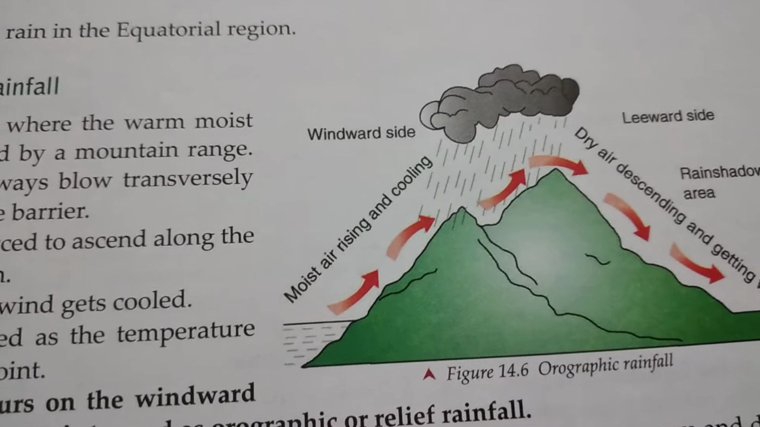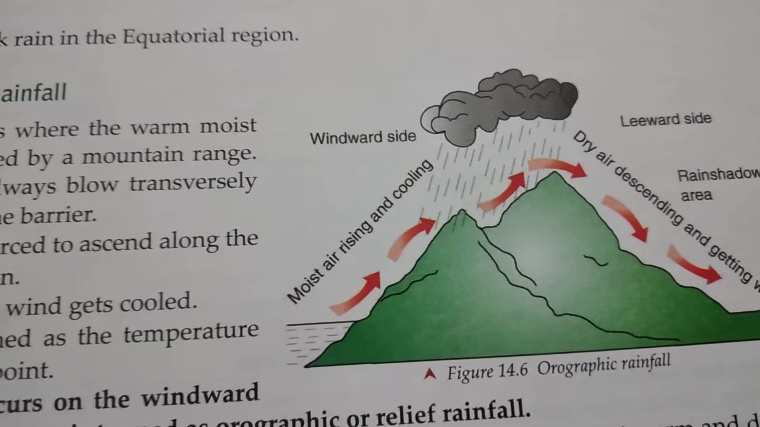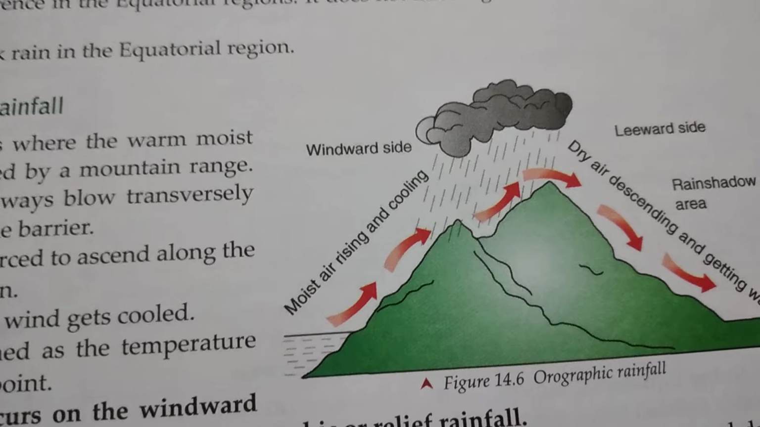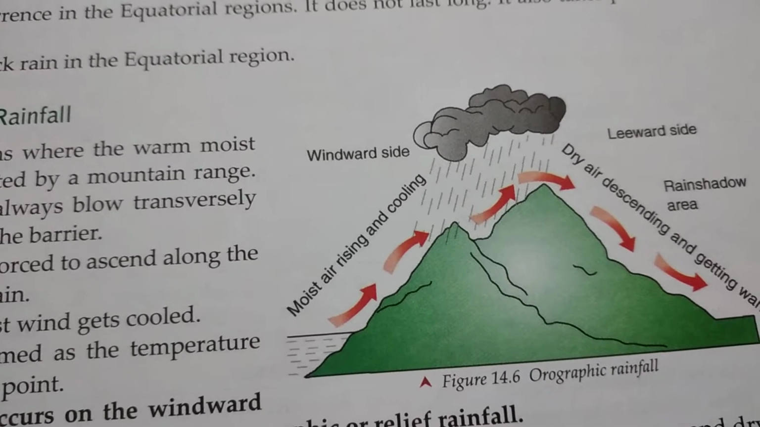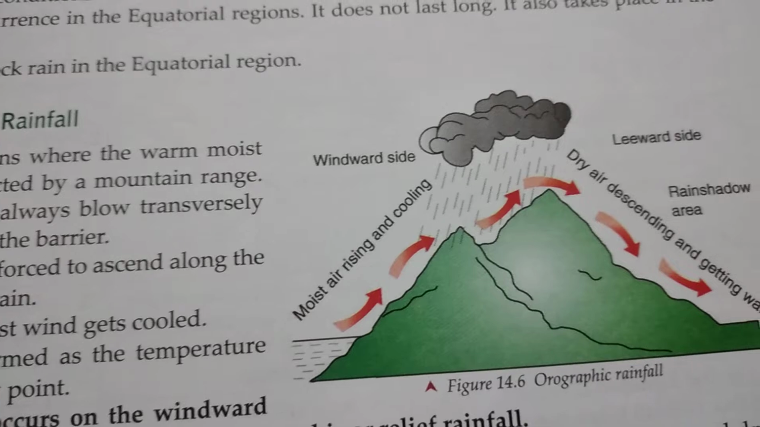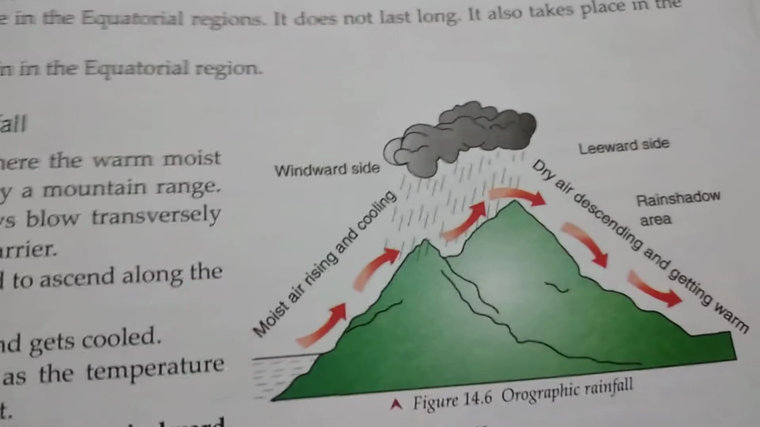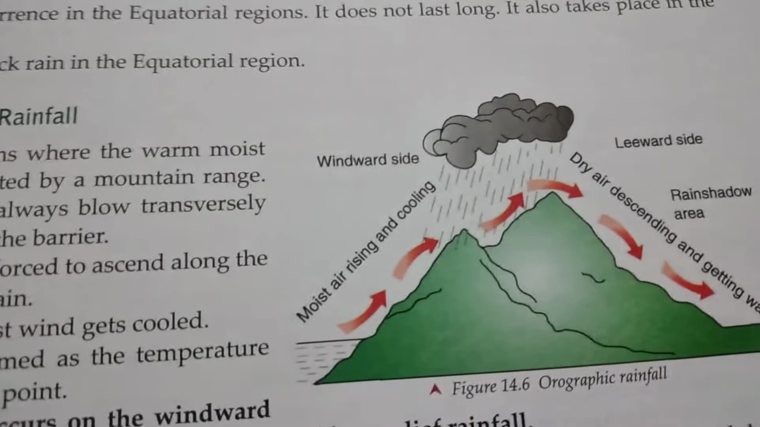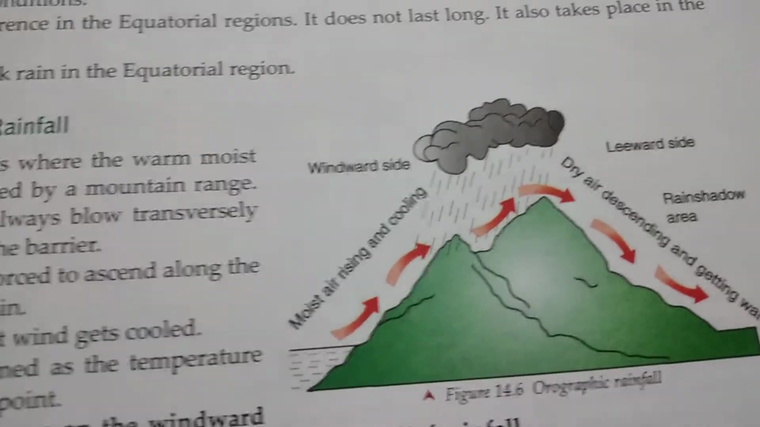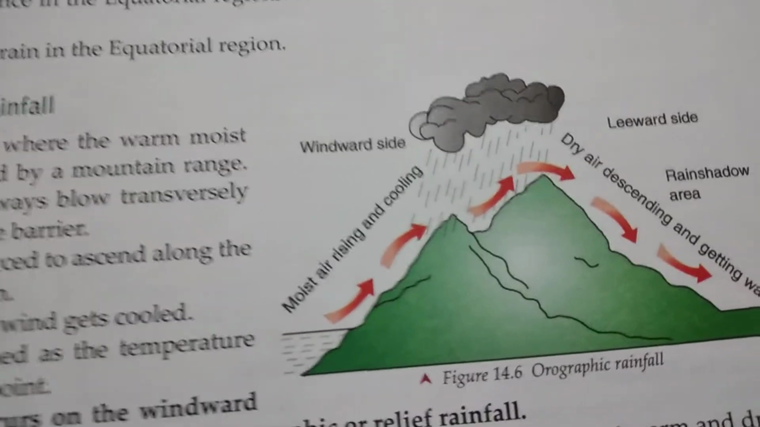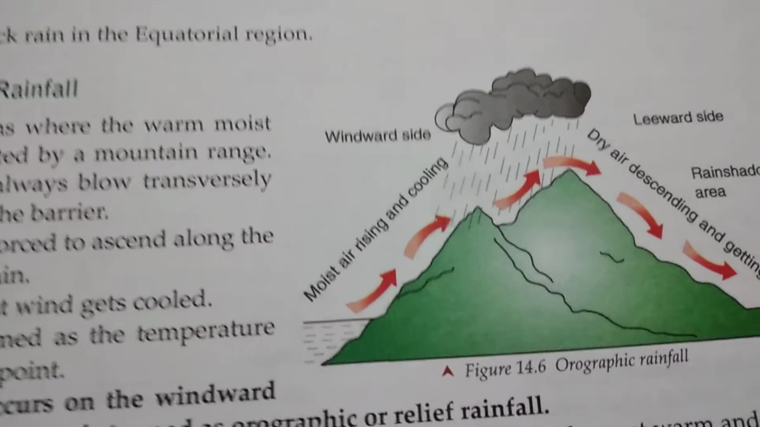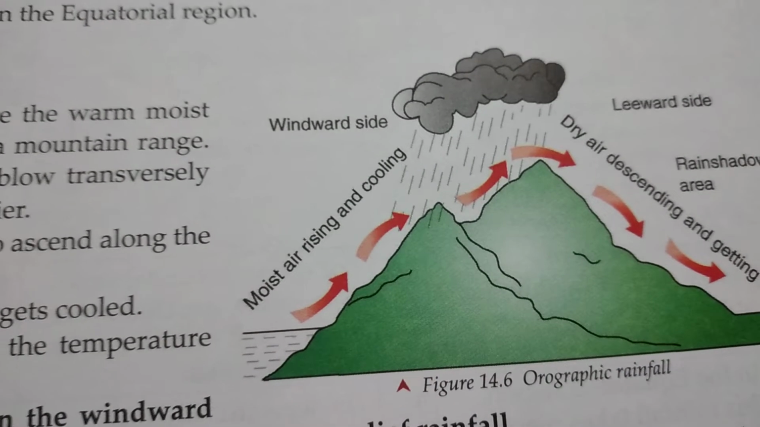because of the coldness of the upper layer of the atmosphere, the wind also cools down, and the water vapor present within that wind mass condenses and forms cloud, and it starts raining on that particular side of the mountain from which the wind has started climbing up. So this side of the mountain, which is receiving heavy rainfall, is known as the windward side.